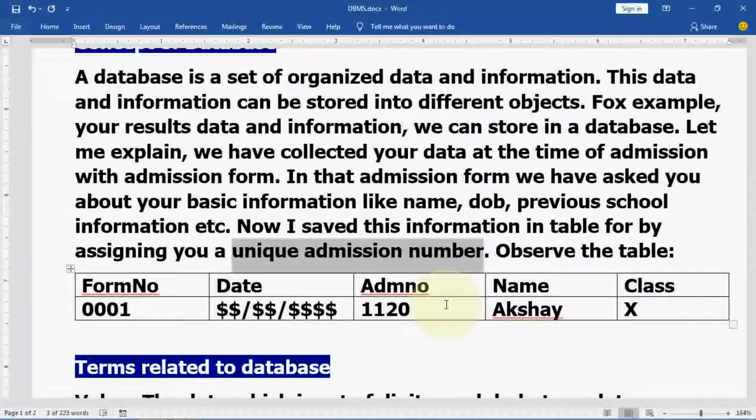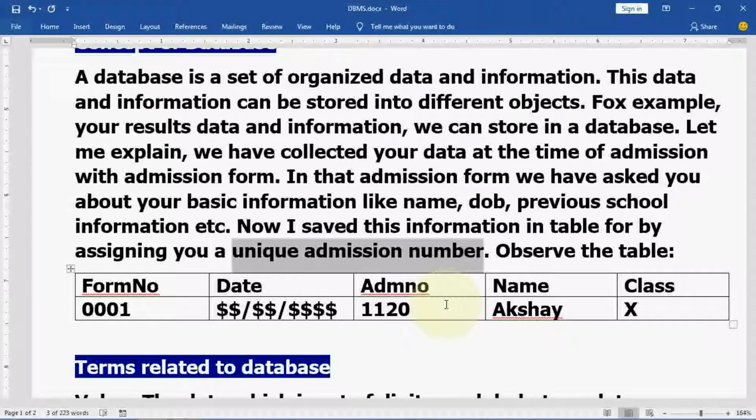Uniqueness means that whatever we are assigning, either a number or text with a number, should be unique, like your mobile number or your email ID. That can be assigned by the school members. Those in the admission committee or office are assigning you one admission number. That admission number will be unique. So whenever they want to access your data, they can access it by that particular admission number only.